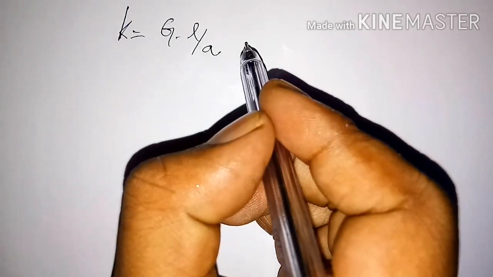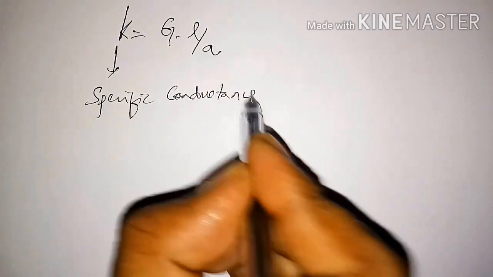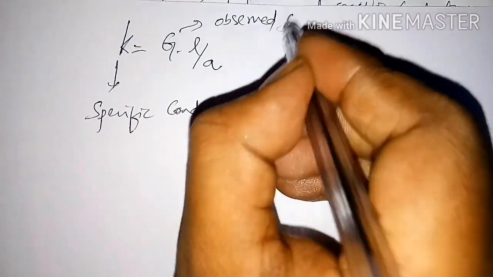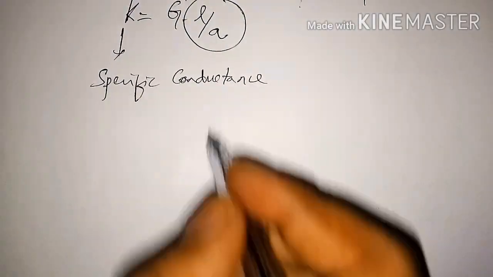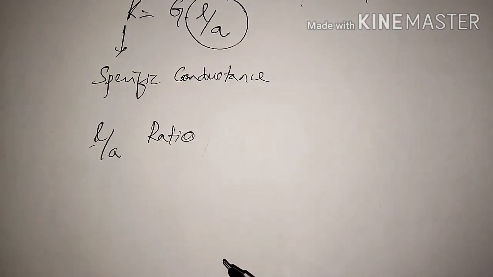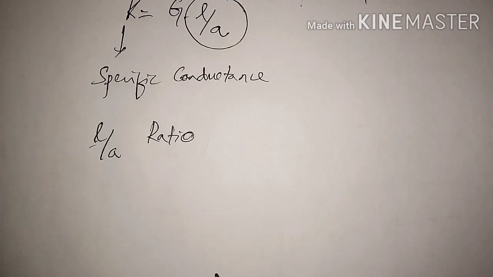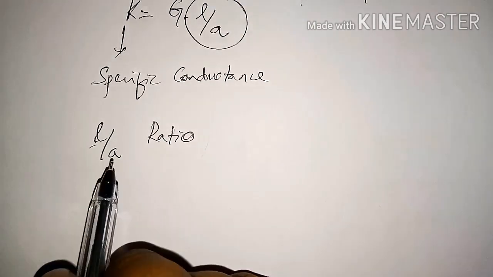Now in all the expressions, what we have is the specific conductance, G into L by A, where G is the observed conductance. The ratio L by A depends upon the length of the container or the length between the electrodes, which are separated by 1 centimeter, and the area of cross section, which will be 1 centimeter square.